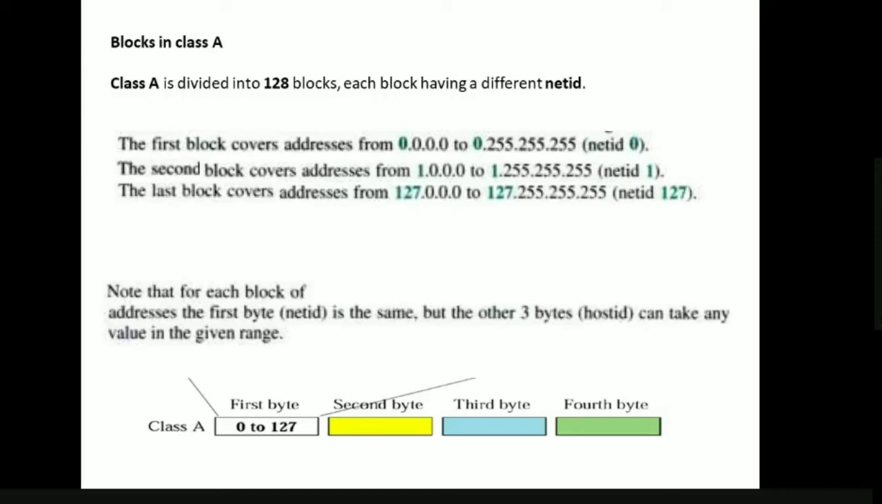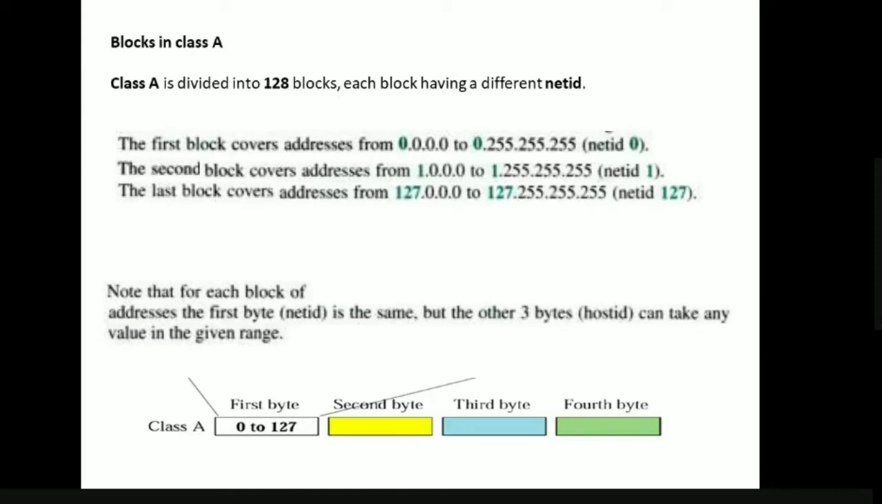The first block will be 0, the second block will be 1, and so on up to the last block, which will be 127. Okay, so if you see the first block 0 dot, what about the second byte, third byte and fourth byte? The first block always starts with 0 and the next one is 0 dot 0 dot 0. So finally 0 dot 0 dot 0 to 0 dot 255 dot 255 dot 255. That is, we can have a range of values from 0 to 255 for each and every byte, right?